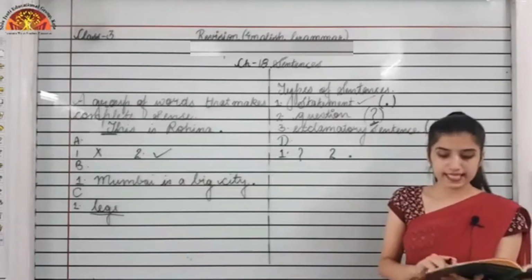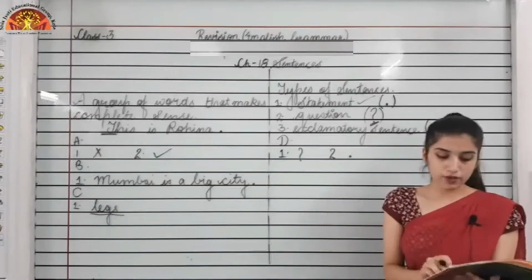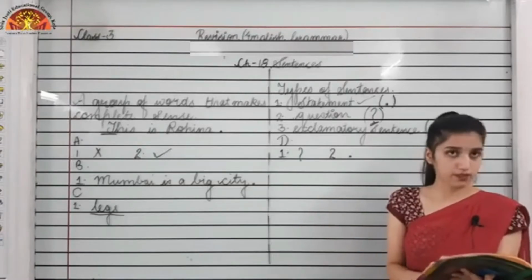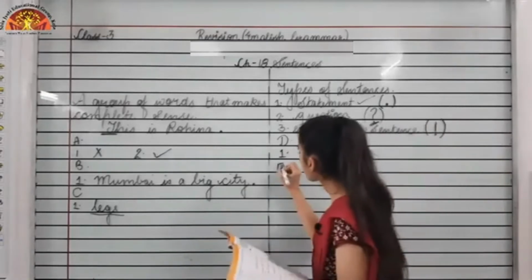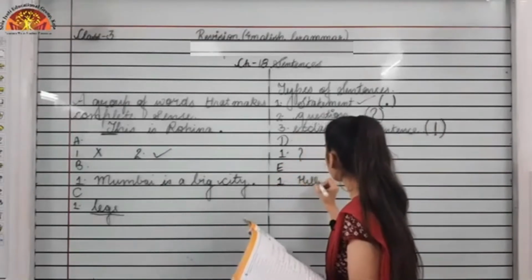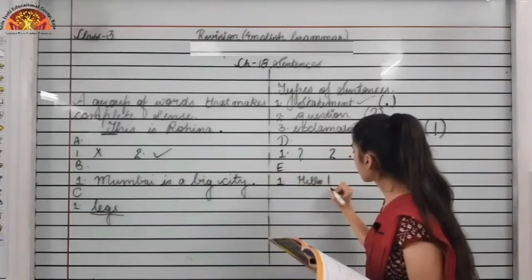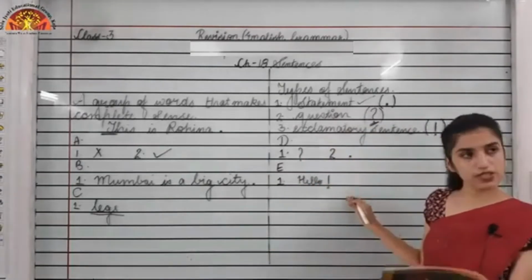So the first sentence is, dash, it's nice to see you after so long, and the word which is suitable for this blank is hello, and after hello we will put an exclamation mark. Okay, so this is the E exercise first part.